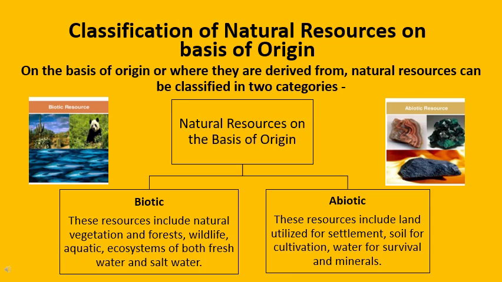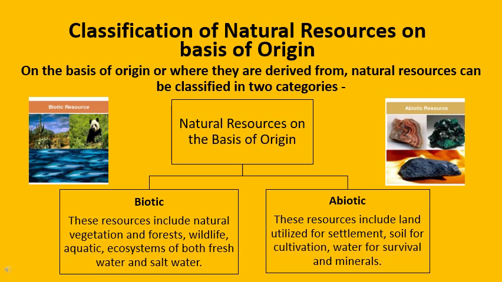Now children, when we say biotic resources, that means all living organisms on the earth fall into this category. And abiotic, all the non-living components on the earth fall into this category. So the biotic resources include natural vegetation and forests, wildlife, aquatic life, all ecosystems of both freshwater and saltwater.